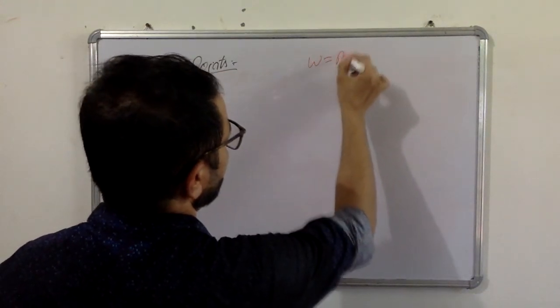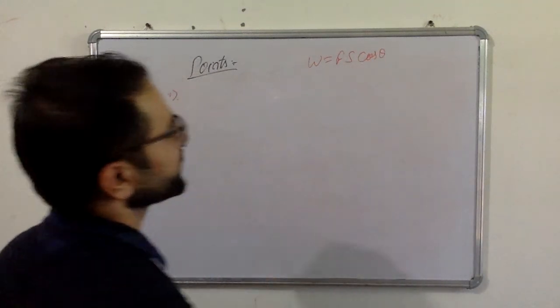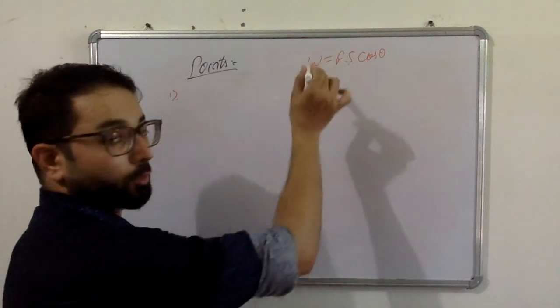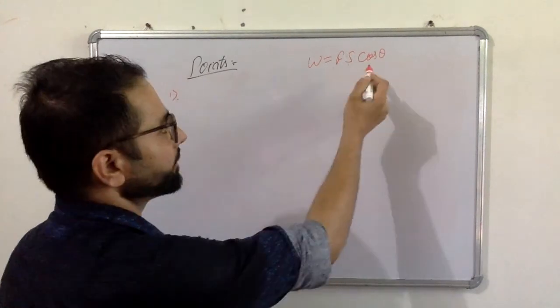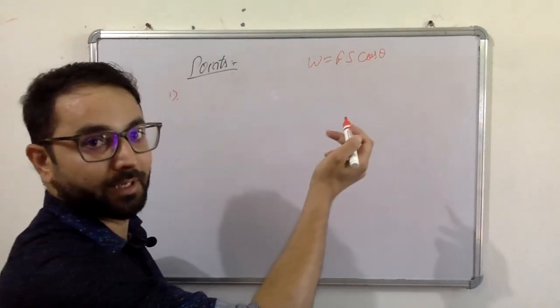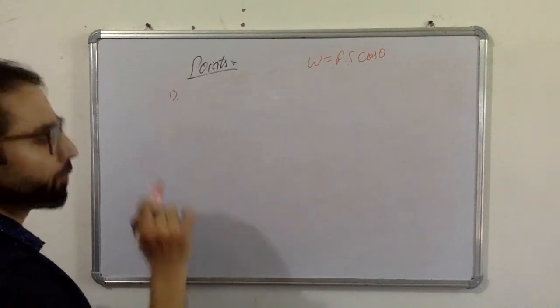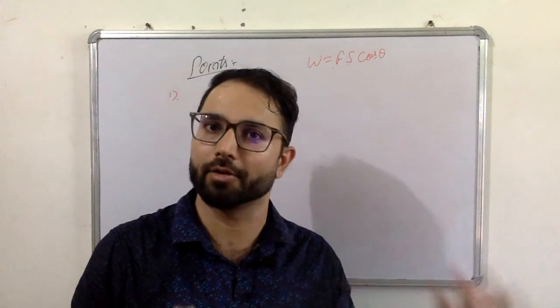Work is equal to F S cos of theta. So work depends on force applied, displacement produced, and the angle between force and displacement. Okay. So first important point, according to the definition of work,